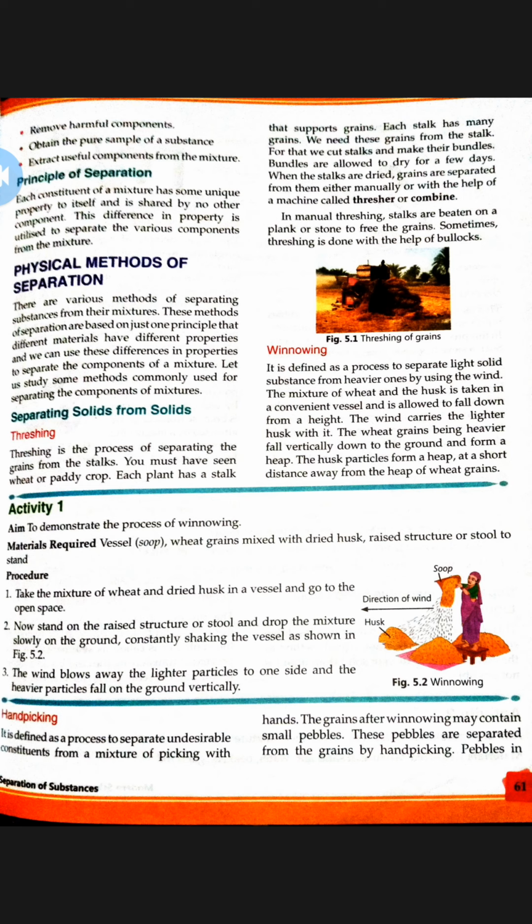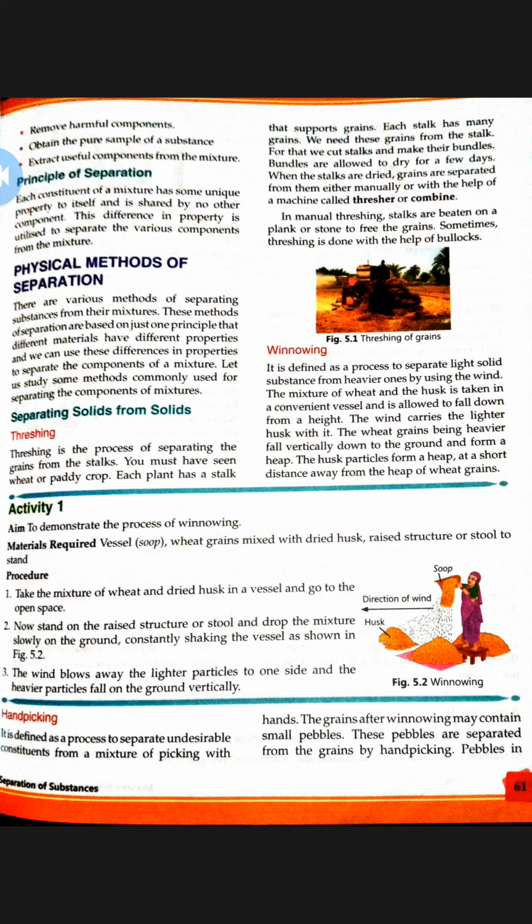Each plant has a stalk that supports grains. All of you must have seen the plant of wheat. It is called a stalk, and it supports the grain. In one stalk there are many grains, and we need these grains from the stalk. For that, we first cut the stalks and make their bundles. Now these bundles are allowed to dry for a few days.